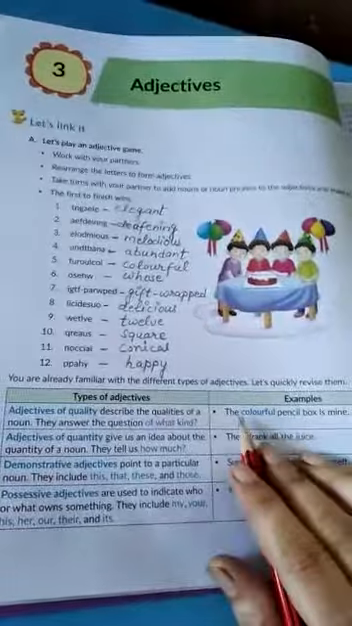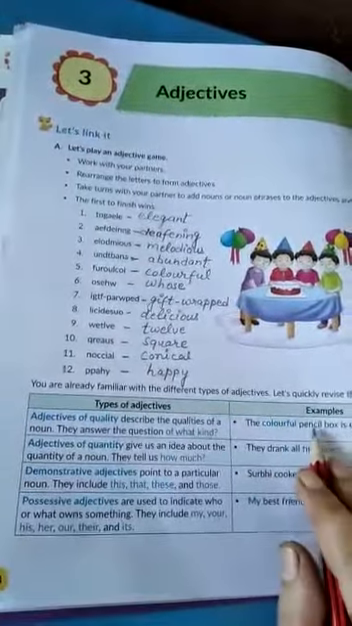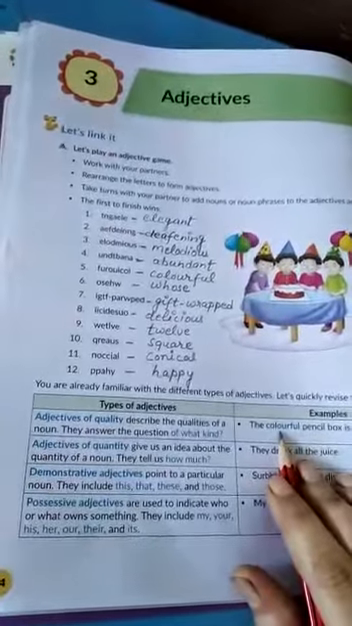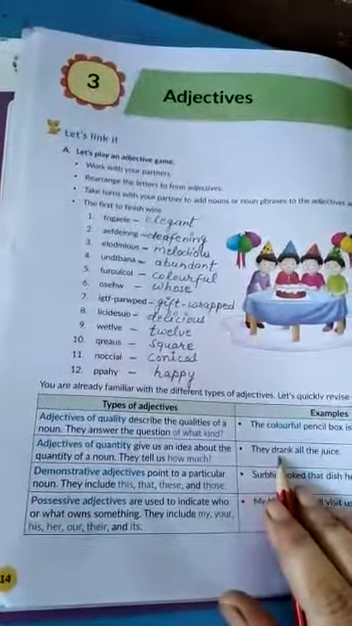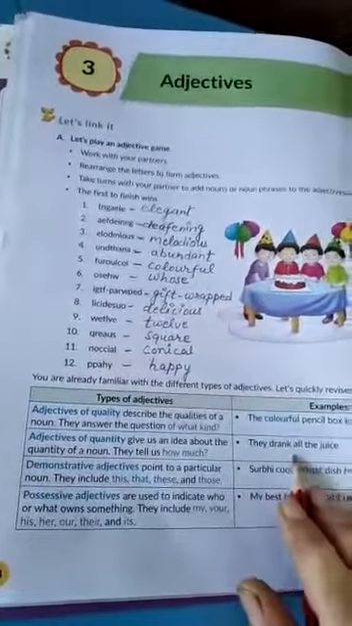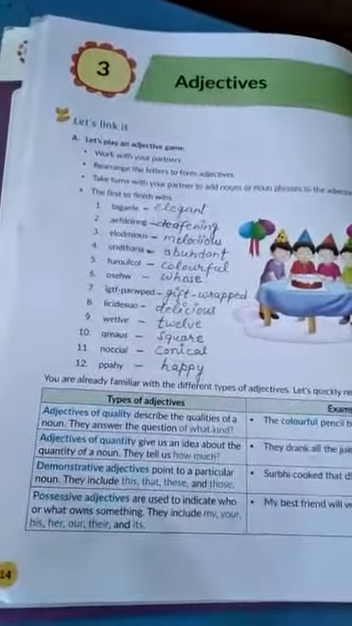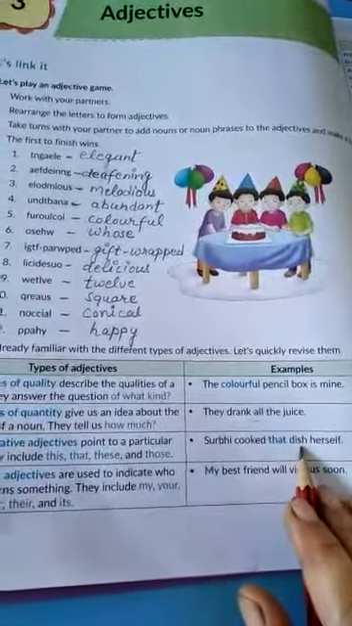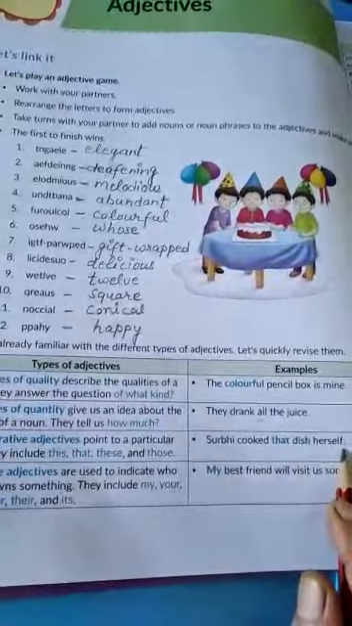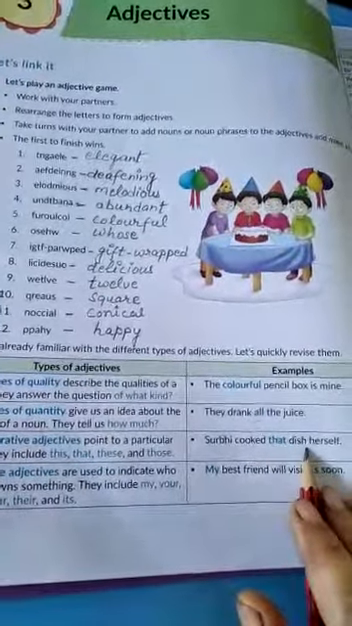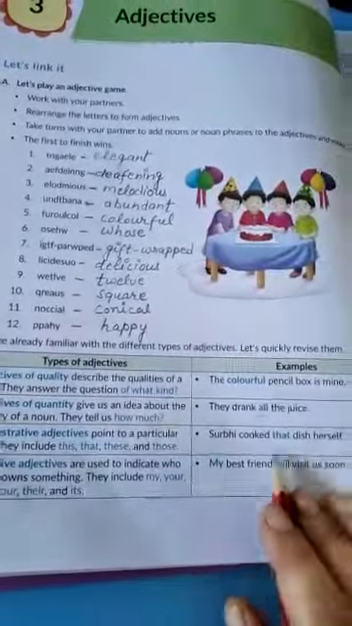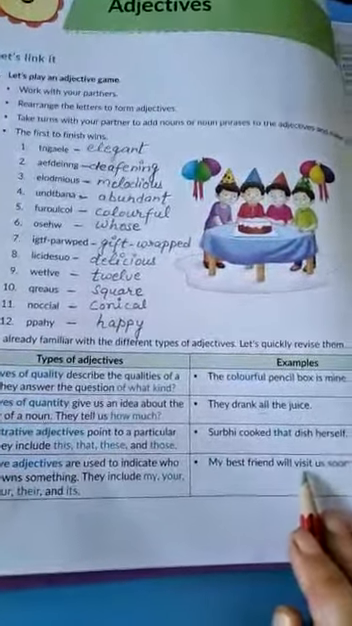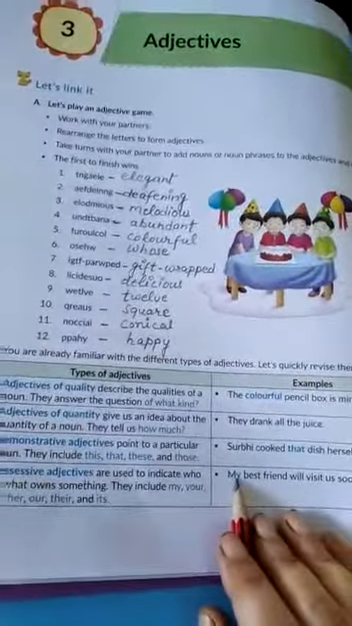Examples are here. The colorful pencil. Which type of pencil? Colorful. This is the quality of pencil. They drank all the juice. How much juice? All. All means whole, complete juice. Surabhi cooked that dish herself. My best friend will visit us soon. This word is possessive adjective. Okay? Because this was possession.